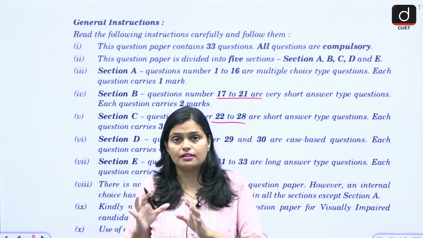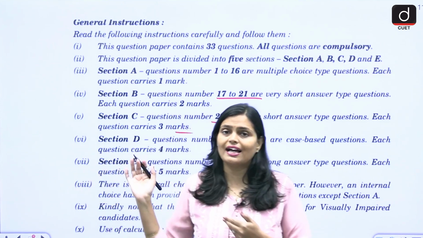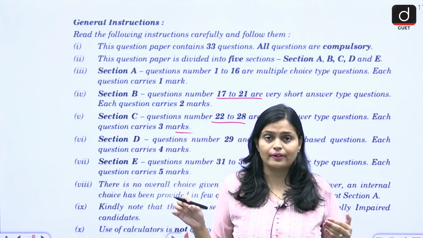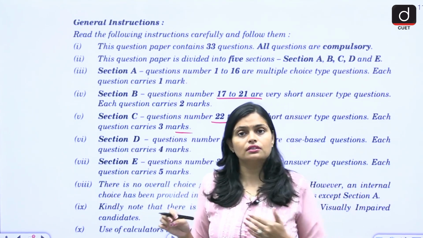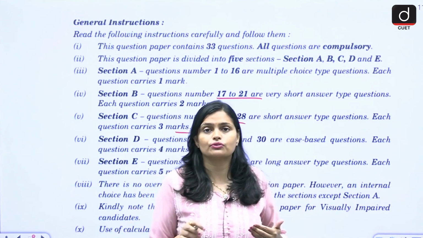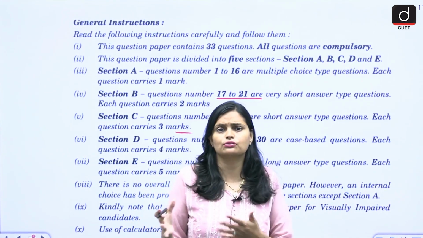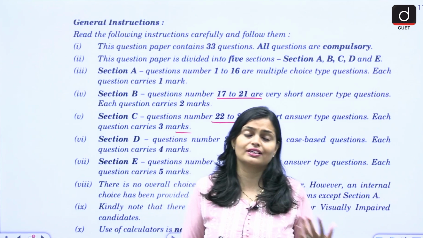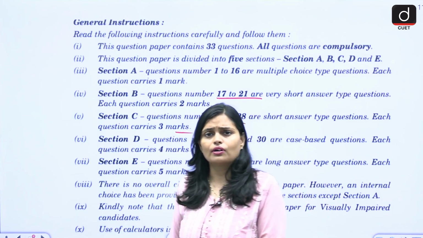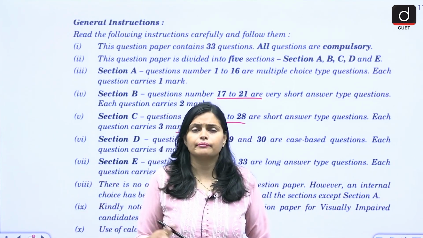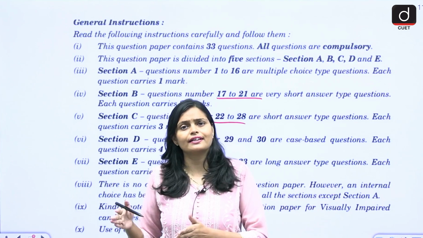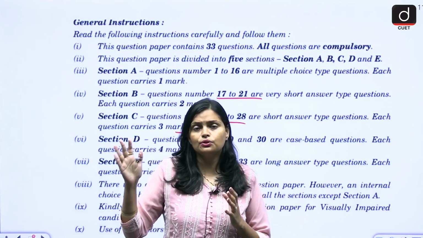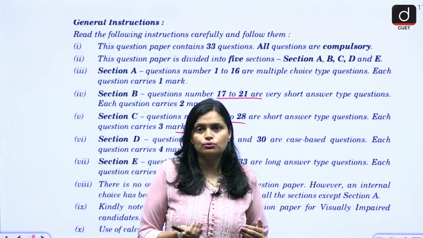If it is a multi-subject exam, fine, but here we have chemistry, only one subject. It includes the whole syllabus of your chemistry: solutions, electrochemistry, chemical kinetics, d-block elements, coordination chemistry, and then organic chemistry. So here you will get questions from all those topics.